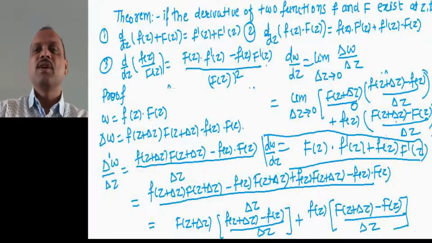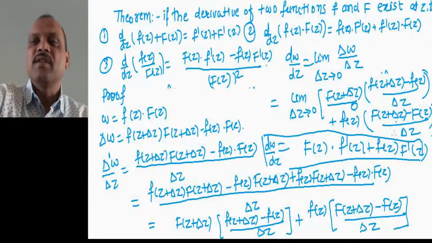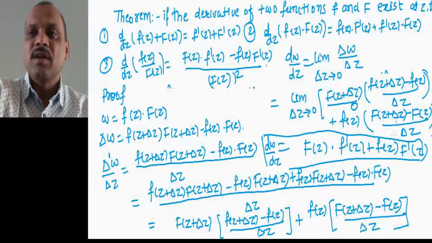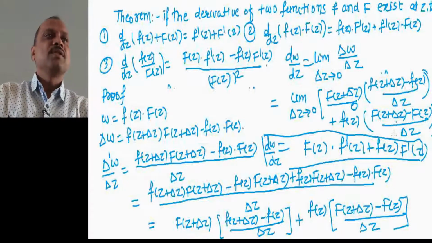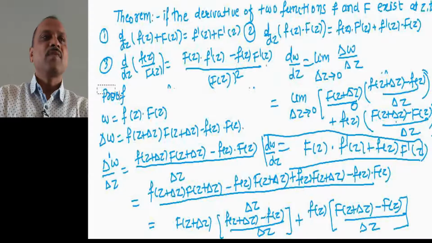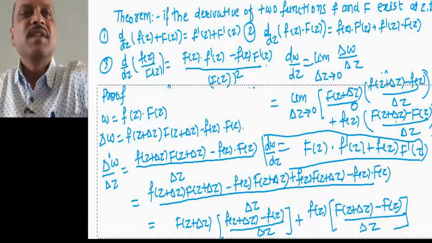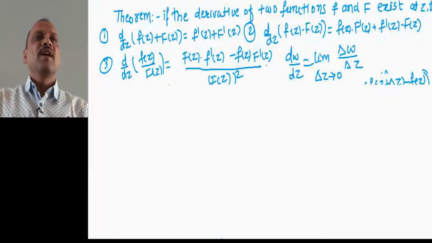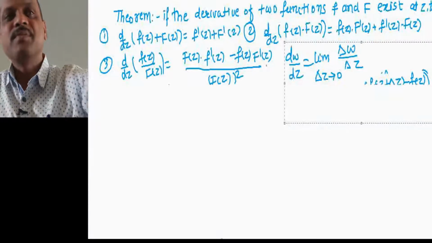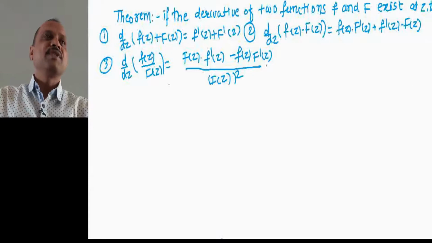Now let us prove the third part of this theorem, which is about the fraction, that is small f of z divided by capital F of z. Again we apply the same procedure to prove this third result, and we consider w as the function small f of z divided by capital F of z.